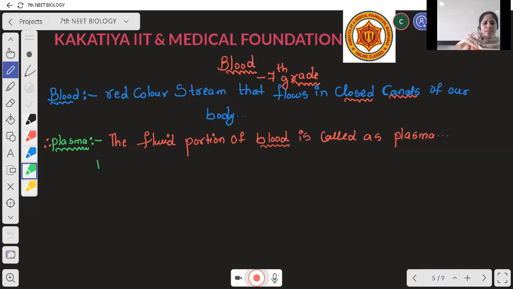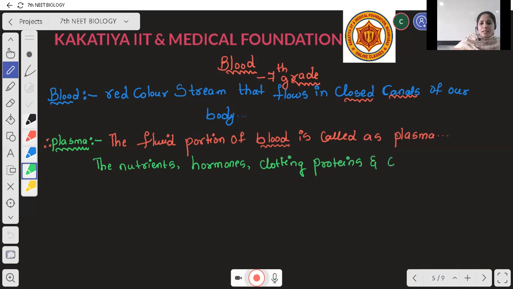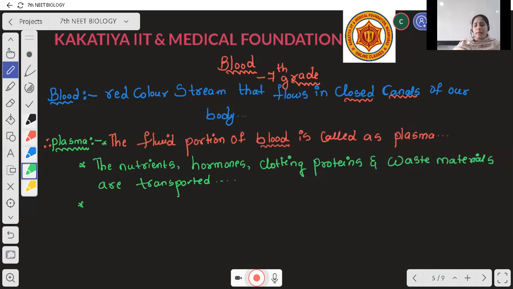Inside the plasma, the nutrients, hormones, clotting proteins and waste materials are transported.